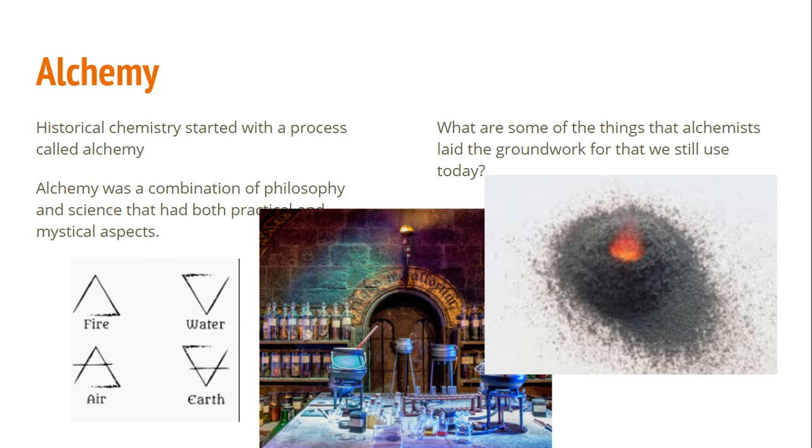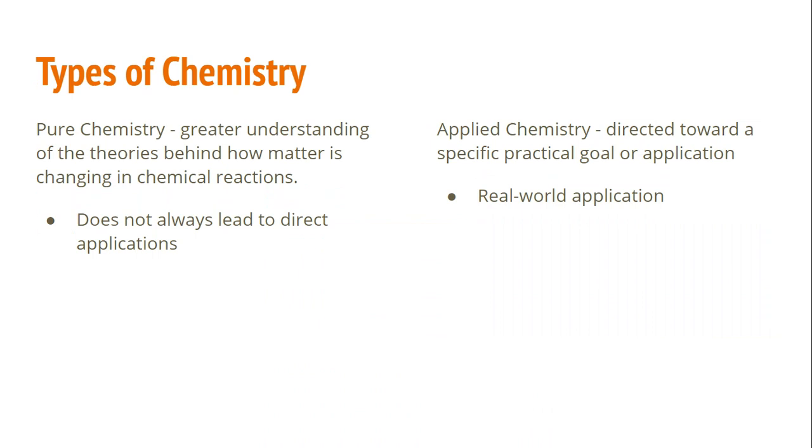Yeah, the thing that allows us to fire firearms. Gunpowder was not just used in firearms, but fireworks. So it became a very useful tool that alchemists developed. And again, they wrote down a lot of this process, and chemists still write down what they do today so that they can build on it.